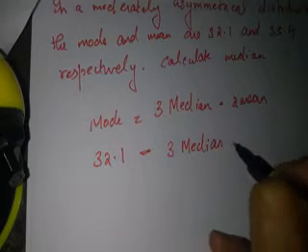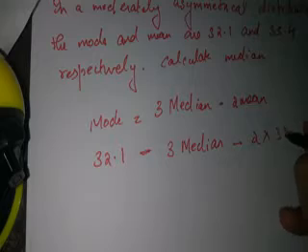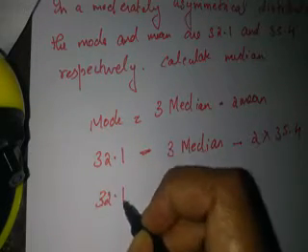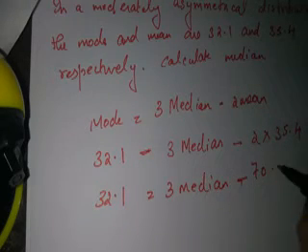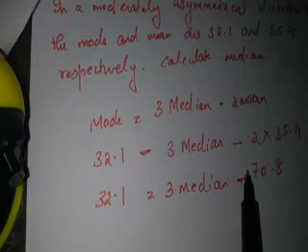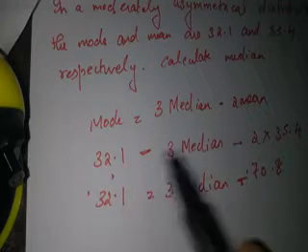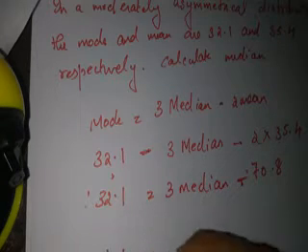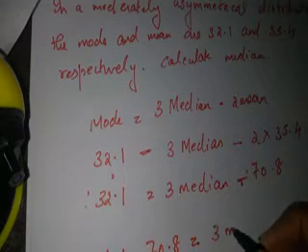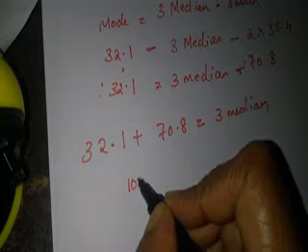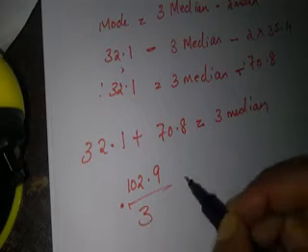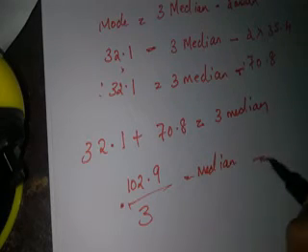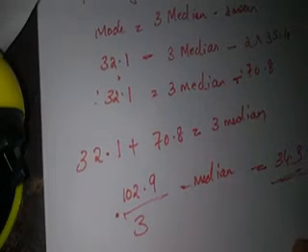So 32.1 is equal to 3 median minus 2 into 35.4, that is 70.8. When the figure comes to this side, minus becomes plus. So 32.1 plus 70.8 is equal to 3 median. Adding, the total is 102.9. Divided by 3, you get median equal to 34.3. Okay.